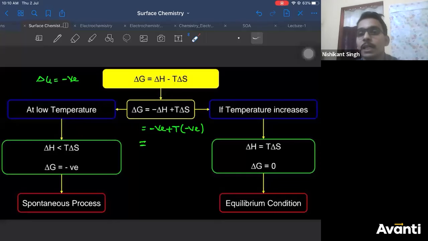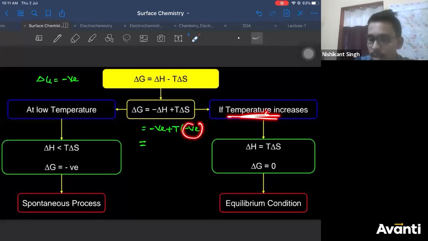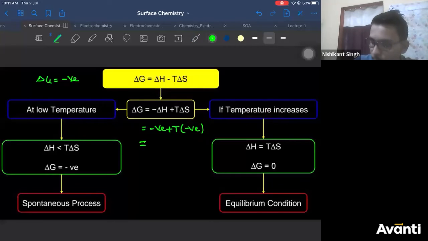When you start increasing the temperature, what will happen to entropy? Gauri, how can entropy decrease on increasing the temperature? When you increase the temperature, entropy will increase, right? Entropy change is negative now. When you start increasing the temperature, it will become positive.